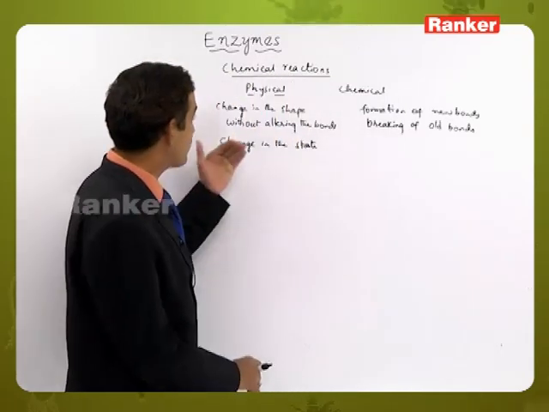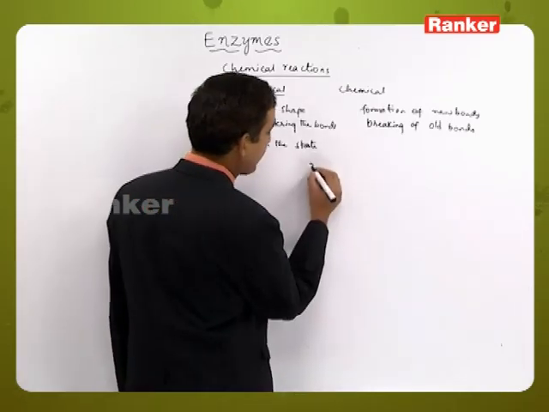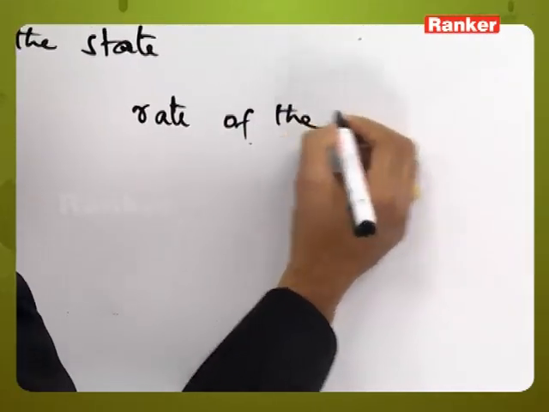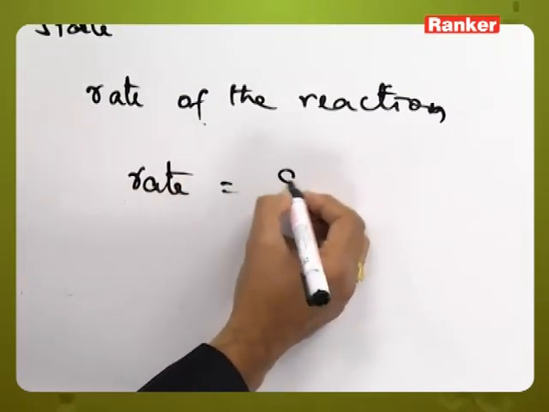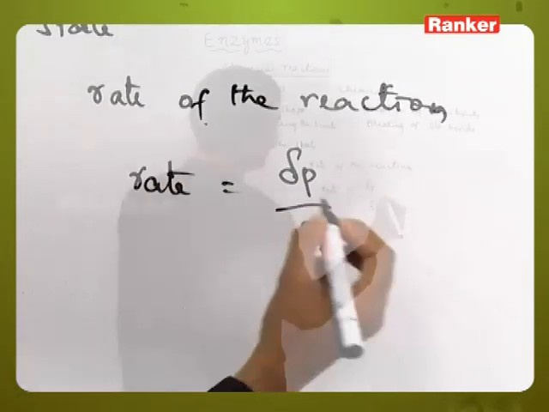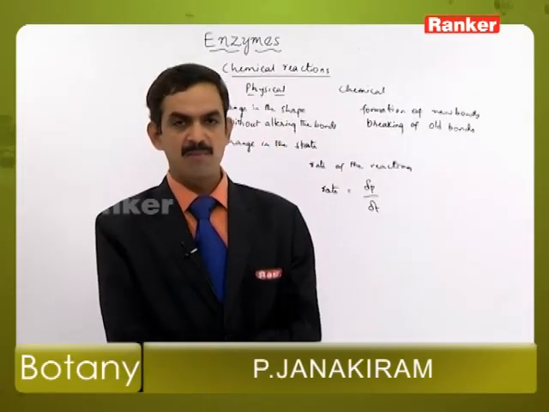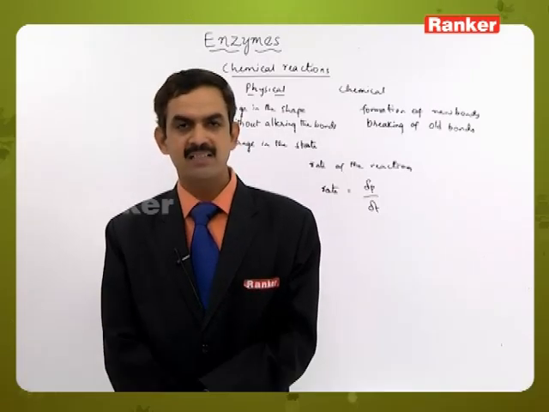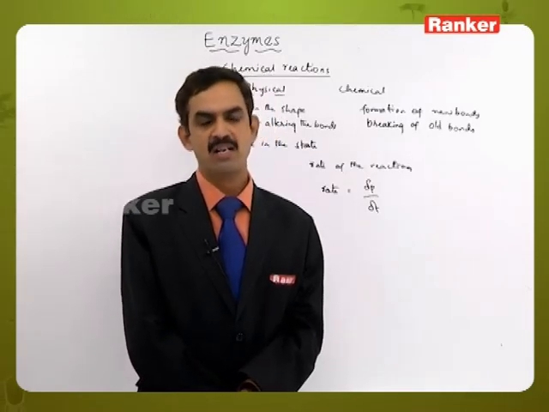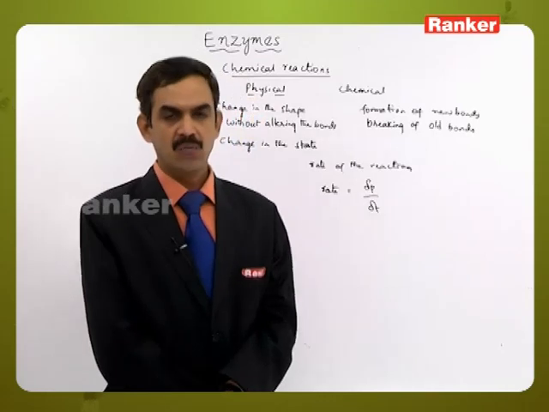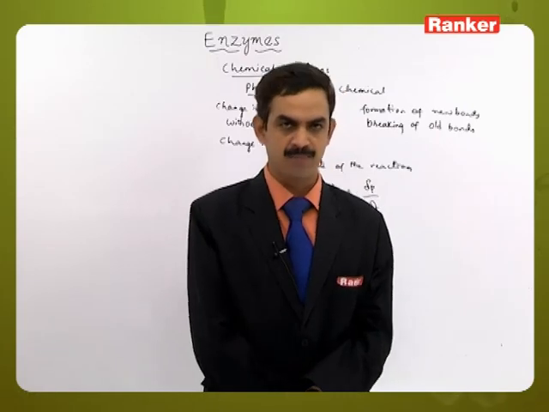And here is the rate at which the reaction is taking place. So that is the rate of the reaction, shown by rate equals delta P by delta T, that is, the number of products formed in unit time. If more products are formed in that particular unit time, then we can say the rate of reaction is faster. When fewer products are formed, we call it a slower reaction. Likewise, the rate of reaction depends upon the number of products formed in a particular unit time.